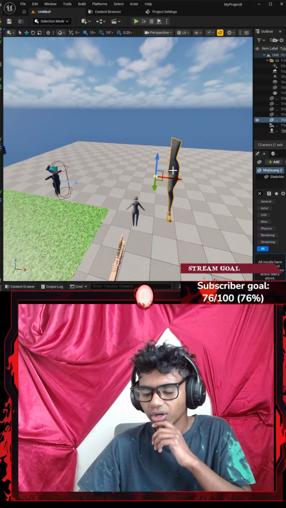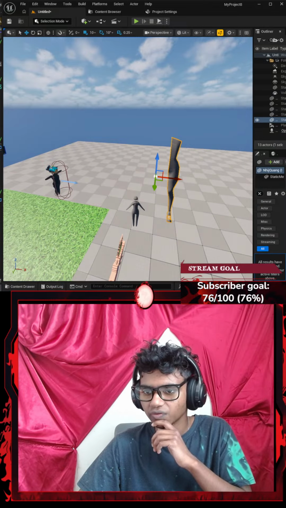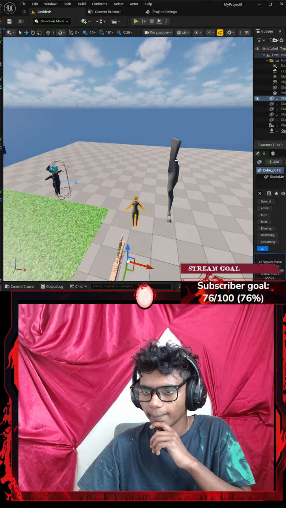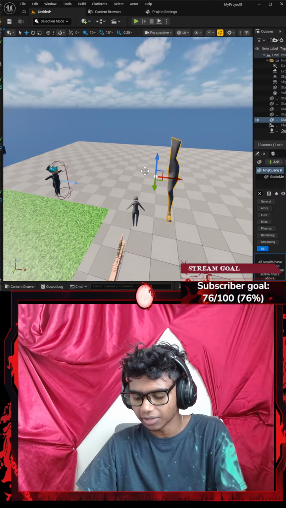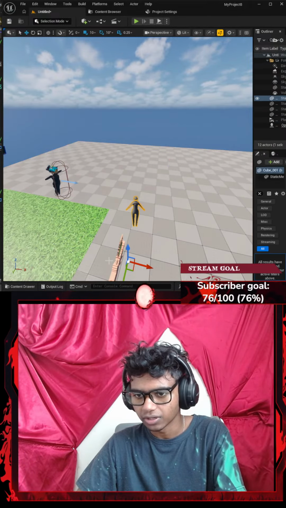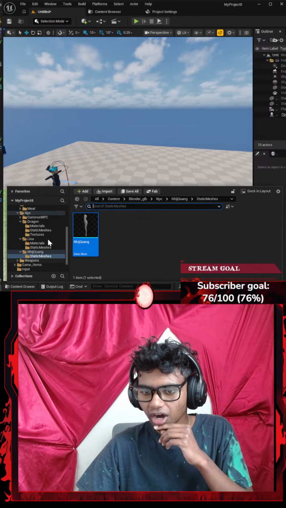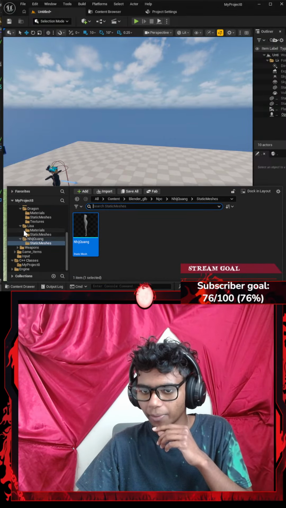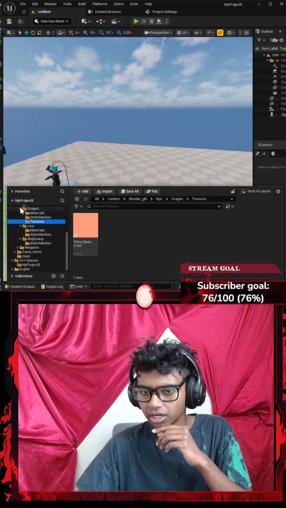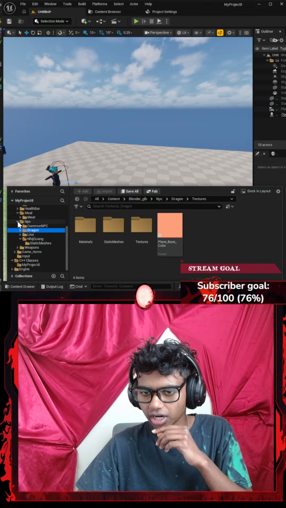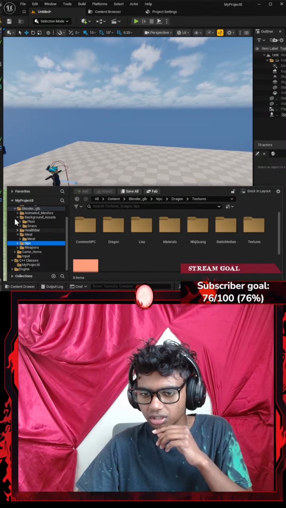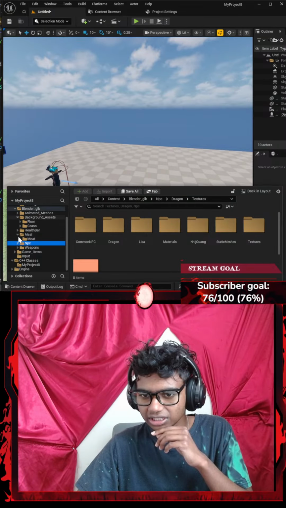So I think I could go ahead and utilize them to be some kind of guards for my shrine. For the time being, I will be deleting them. I'm gonna add them if I need them. Let's go ahead and delete that. Let's go ahead and delete that. What else would I need? Let me think. Is there any other meshes that I have? I have weapons. So let's go ahead and check my weapons real quick. Let's go ahead and remove that. Let's go ahead and just close that up. Let's close my NPCs section. Hold on, guys, let me just go ahead and close this there.